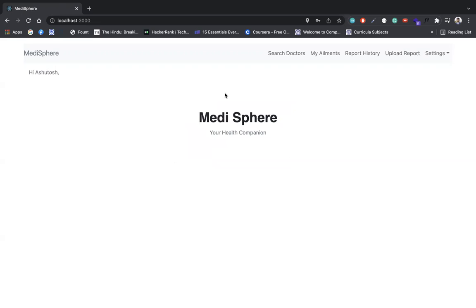So this is the dashboard. Here we have a bunch of features available, like searching doctors, tracking your ailments, looking at the report histories. So these are all integrated with API Gateway, and there are a bunch of APIs which we are supporting via Lambda functions.